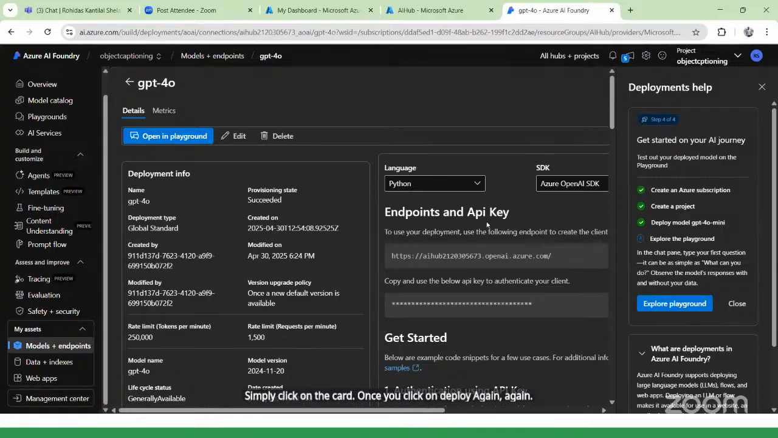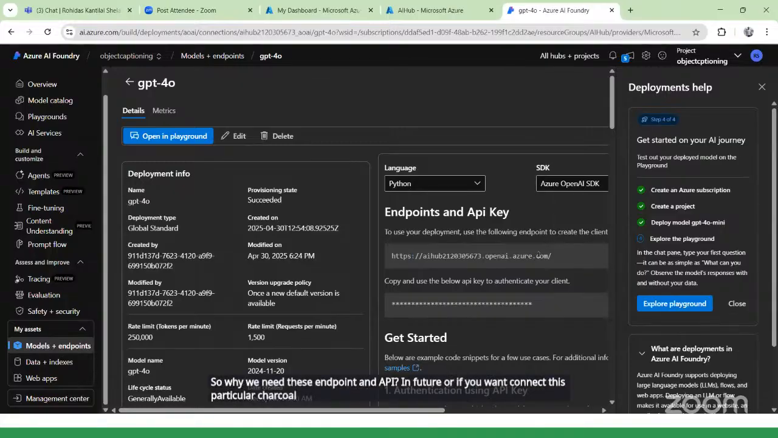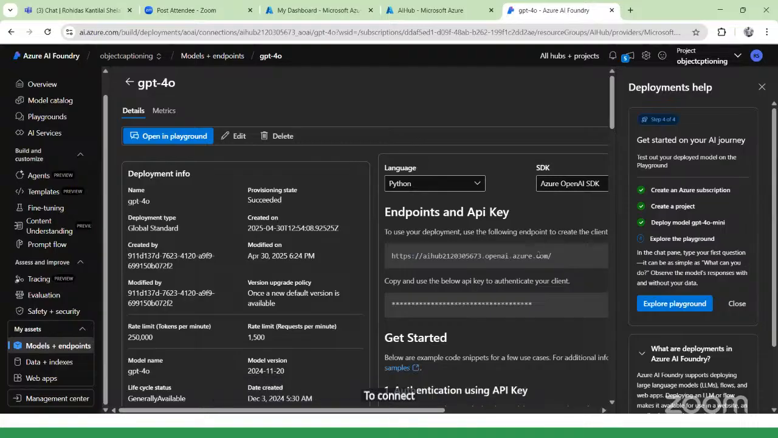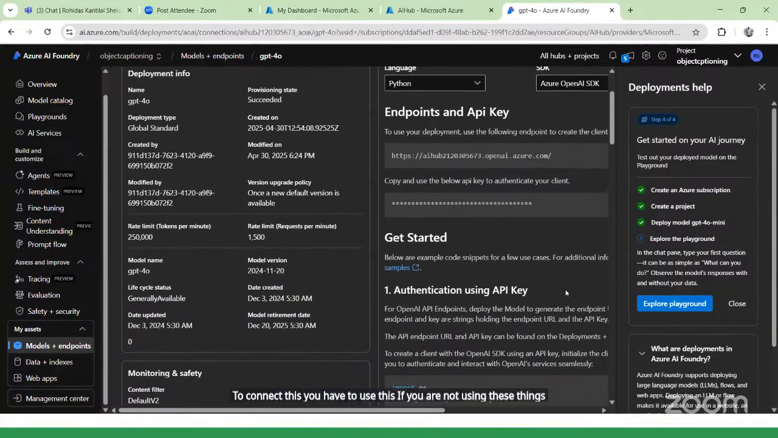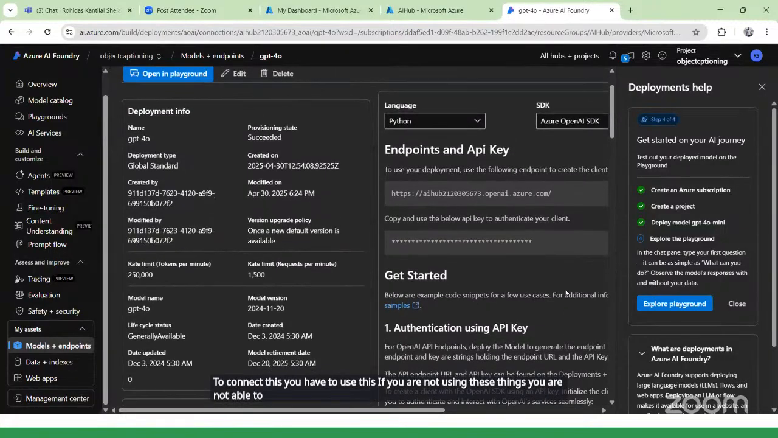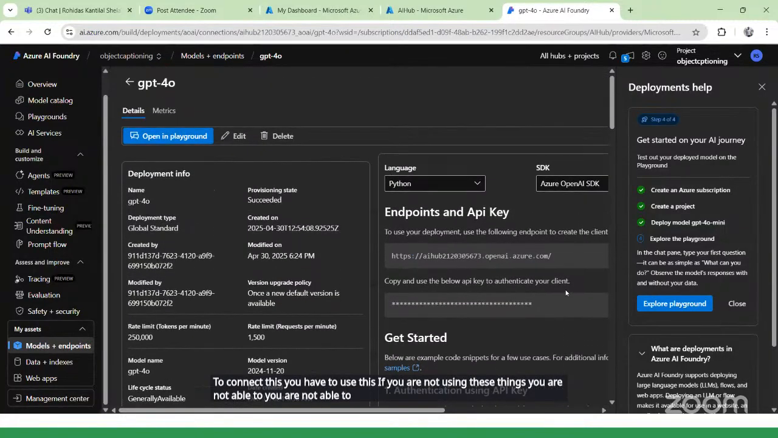Once you click on deploy, again you can see the endpoint and API key. As I already explained, we need this endpoint and API key in future if you want to connect this particular chatbot with your application. To connect this, you have to use this. If you are not using these things, you are not able to connect this chatbot with any application.